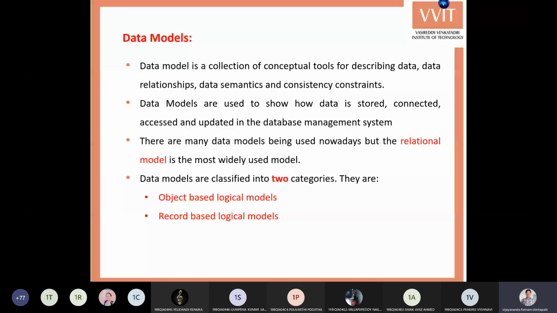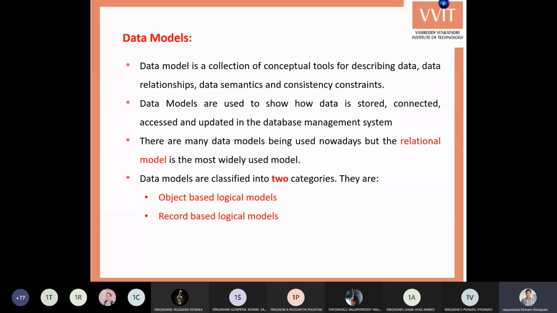So how to establish it, and what are the semantics, how the data should be stored in a database, in which format we want to store, in a table format or in a graph format. And how to avoid the redundancy of data. Suppose there are multiple students, so how to avoid redundancy.